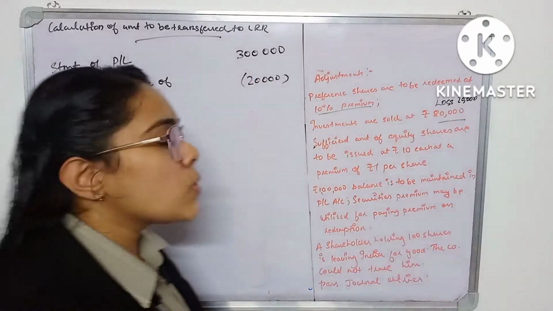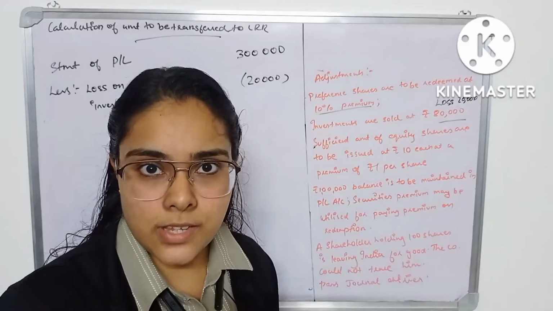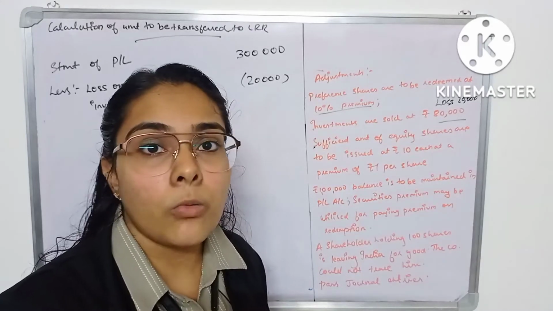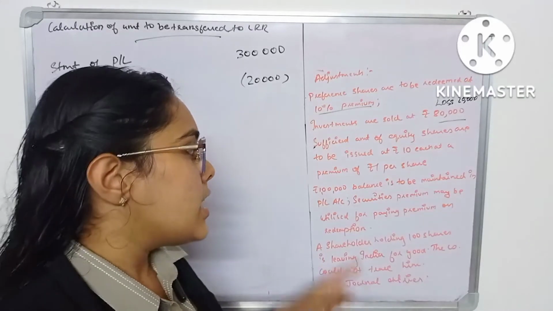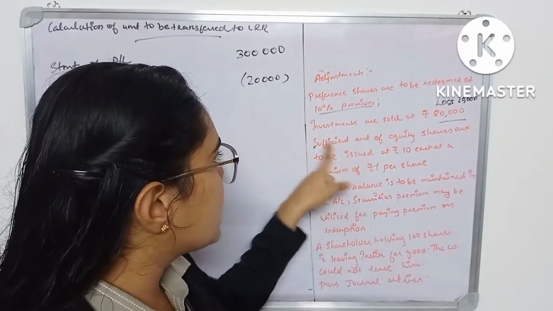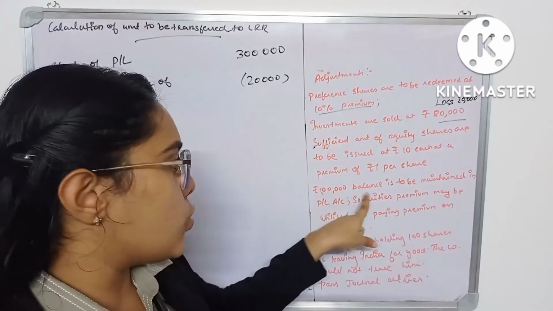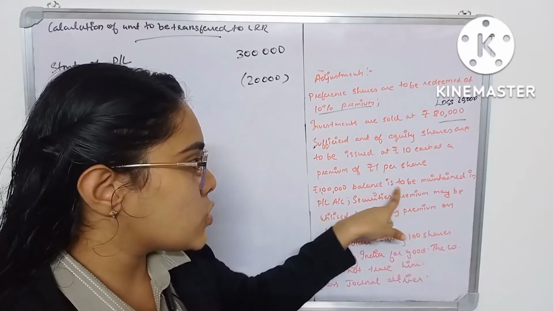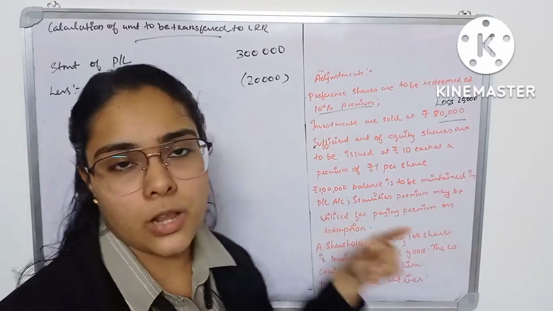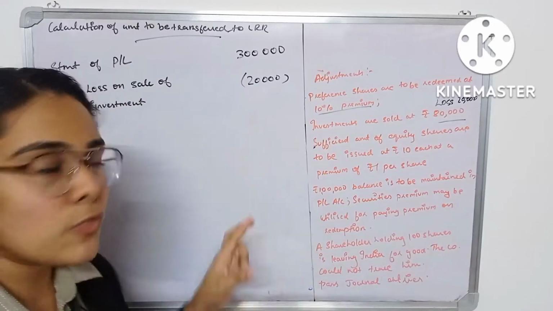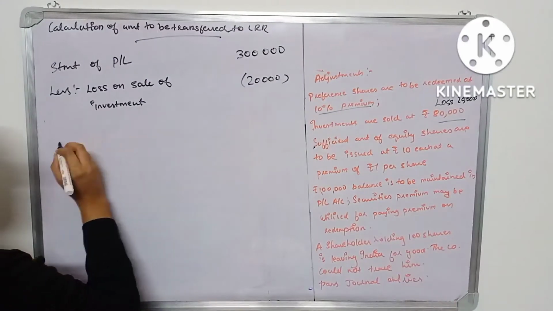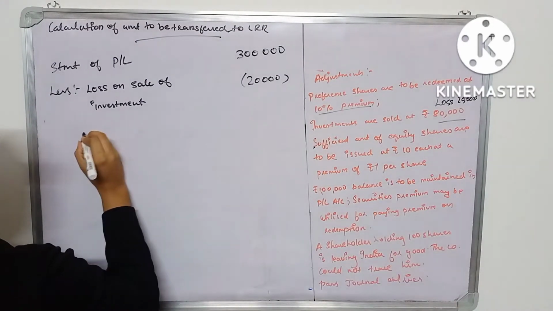Now you are also asked to keep a retained amount of 1 lakh within the business. In this point it is told 1 lakh rupees is to be maintained in the profit and loss account. So you have to keep a balance of 1 lakh. So you have to deduct that also.